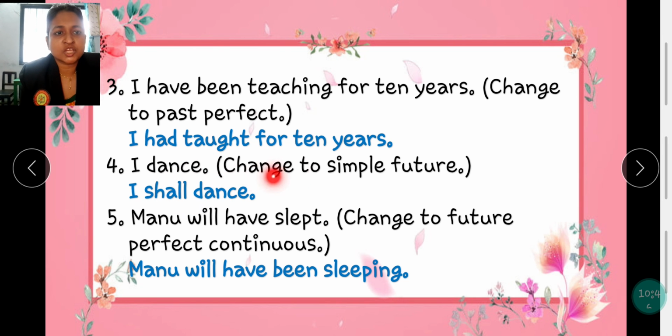I dance. Change it to simple future. I shall dance. Manu will have slept. Change it to future perfect continuous. So Manu will have been sleeping.